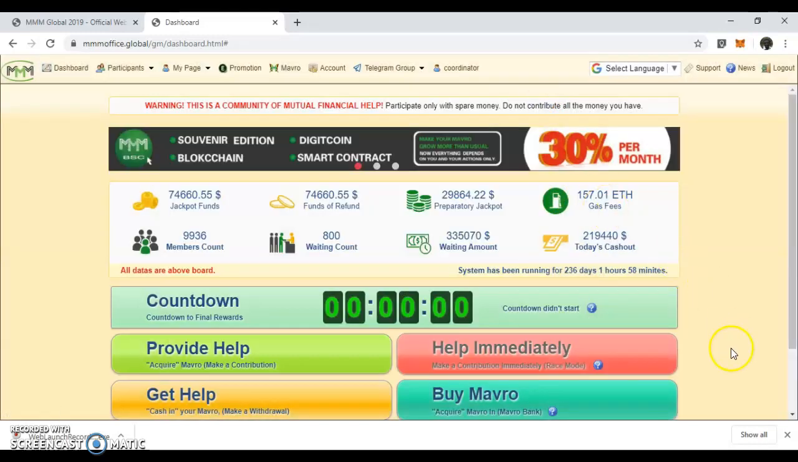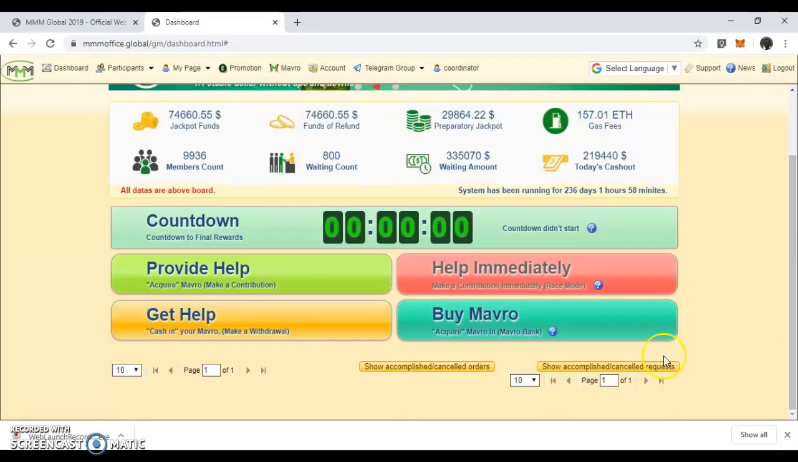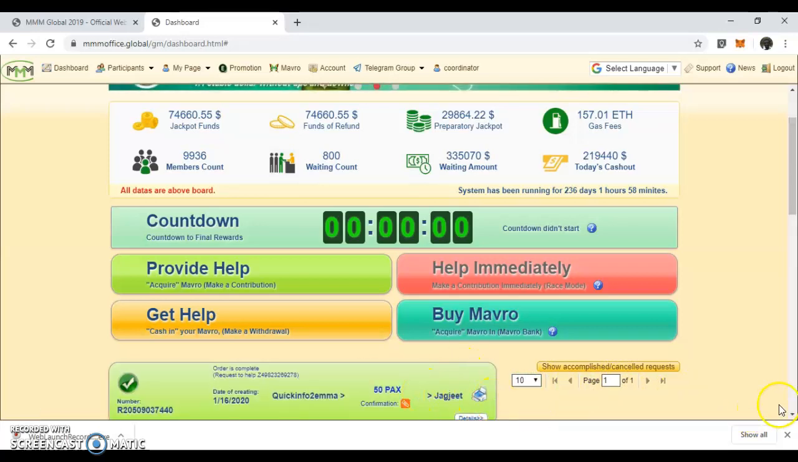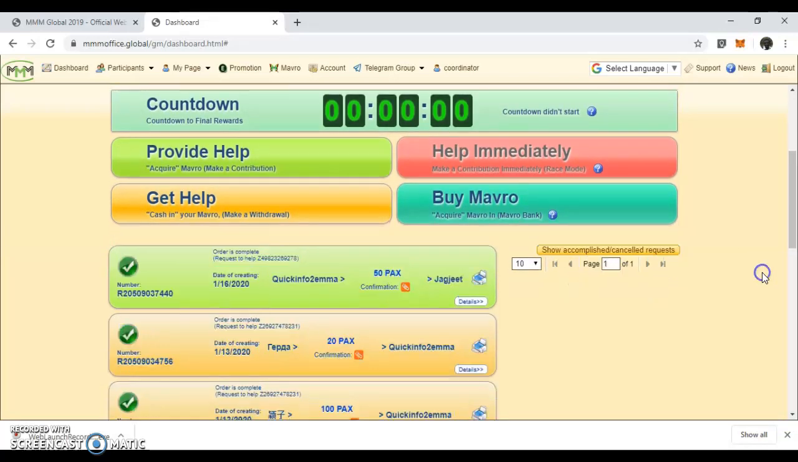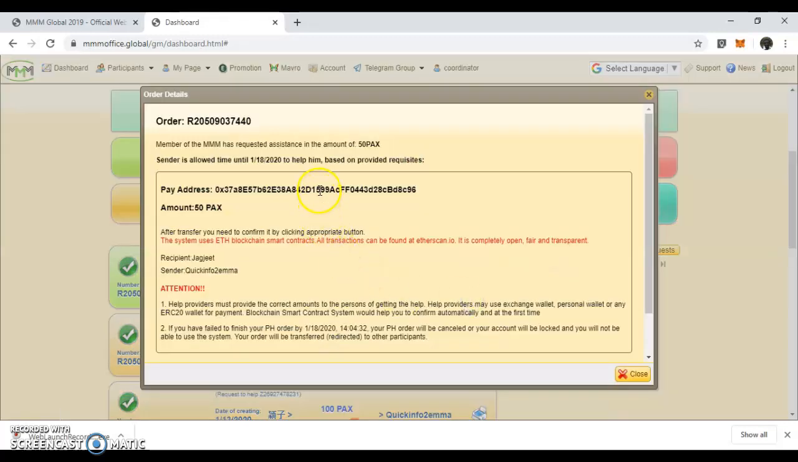Once you provide that help, within a few seconds they will send you an order that looks like this, where you will be asked to pay 50% of that order. So you come here, click on the address. This is the address. You copy this address to the clipboard, put it in your imToken wallet, as the case may be, and then send the money to this account.